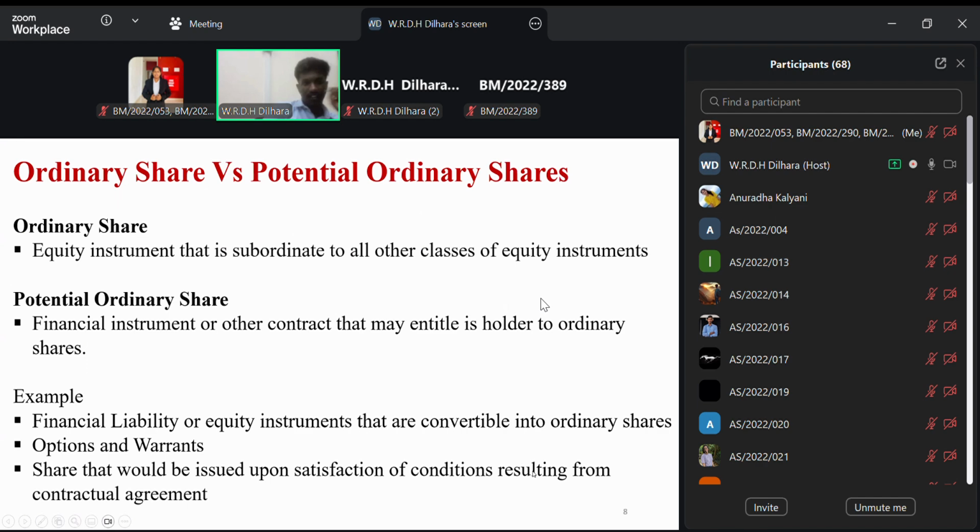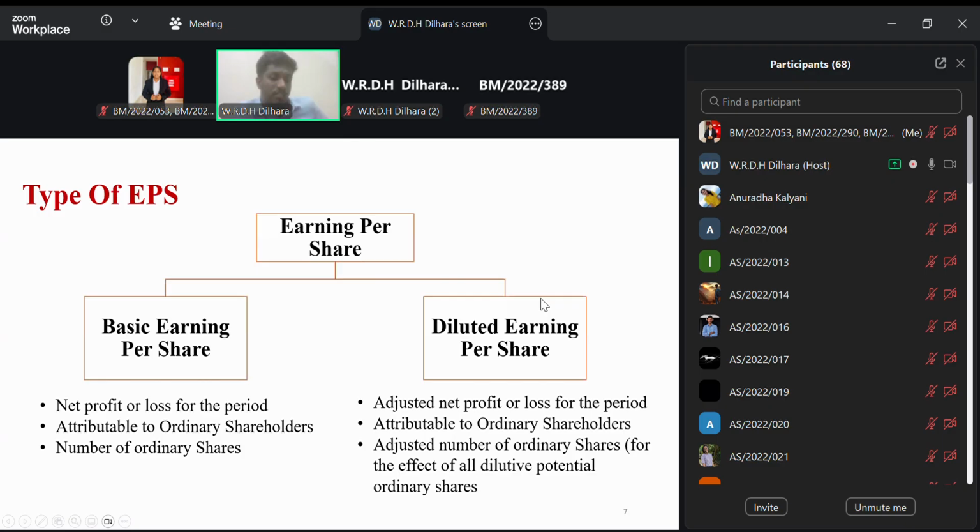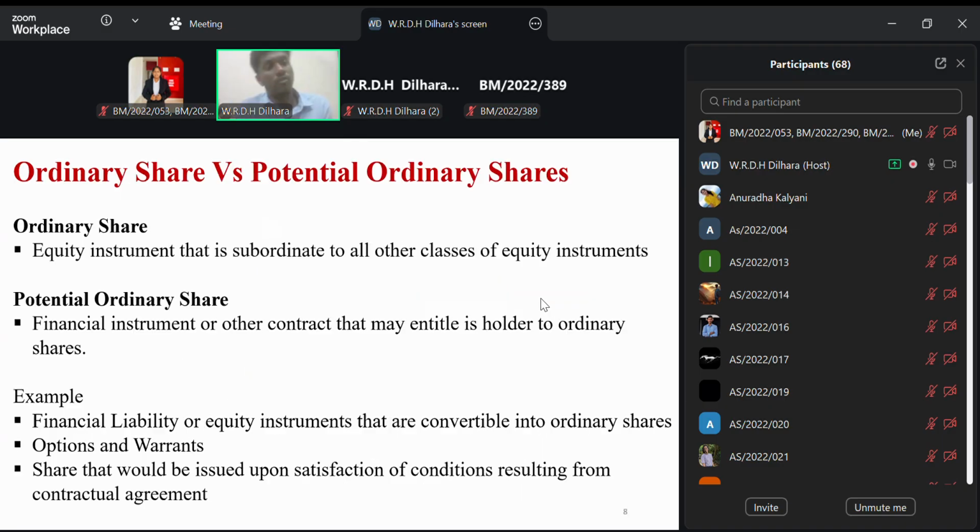Adjusted number of ordinary shares, in the bracket, for the effect of all diluted potential ordinary shares. In the basic earnings per share, we calculate ordinary shares. But in the diluted earnings per share, we take the potential ordinary shares. That is the instrument that can convert into ordinary shares. That is called potential ordinary shares plus ordinary shares. Not only convertible, but we also take normal ordinary shares plus the securities that are convertible into ordinary shares. That means the combination of both we can take as the potential ordinary shares.